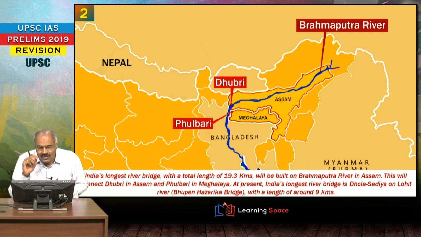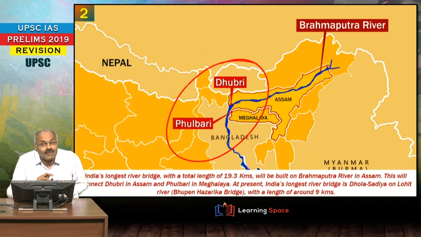This is about the Dhubri Fulbari. This is going to be the longest river bridge. It is going to be built on the Brahmaputra river. We are talking about Dhubri Fulbari. This is going to be the longest river bridge. This will connect Dhubri in Assam and Fulbari in Meghalaya.